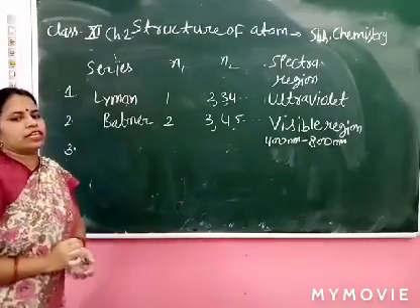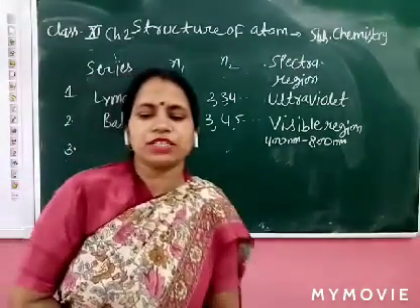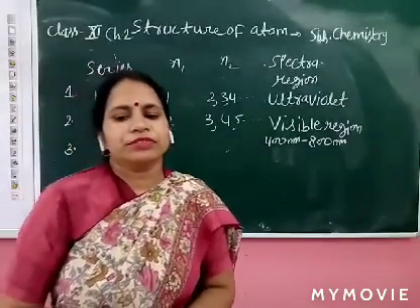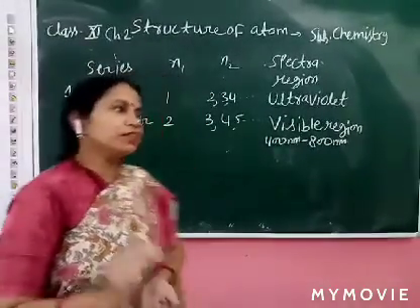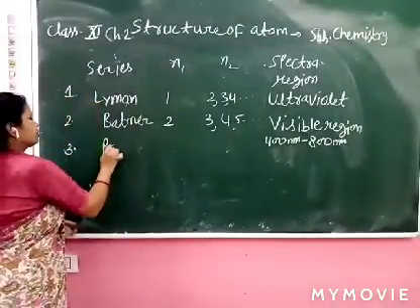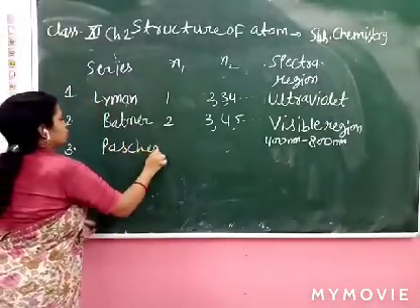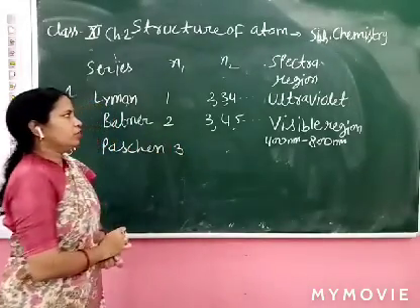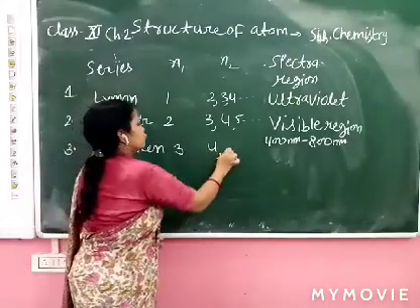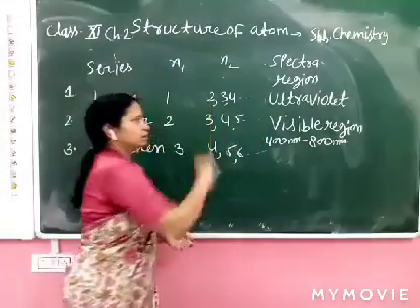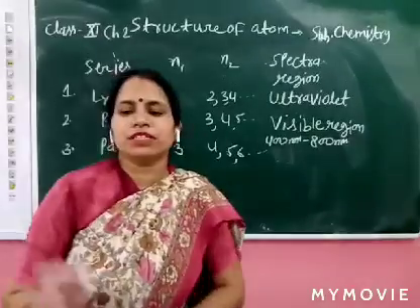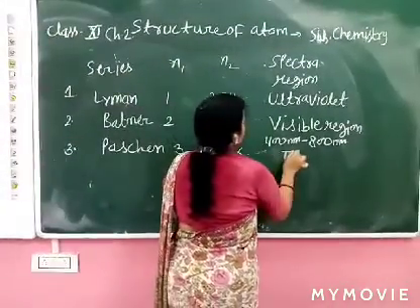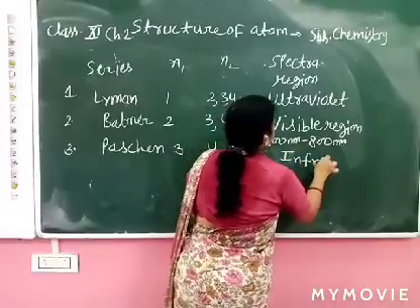Next one, tell me, what is the next series? We already discussed it. Anybody? Okay, Paschen series. What happened in this condition? n1 equal to 3, n2 equal to 4, 5, 6, and so on. And the range of this series is infrared region.